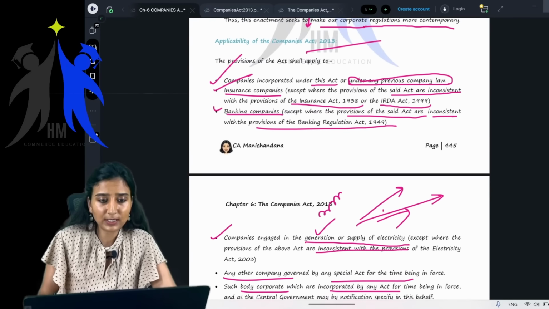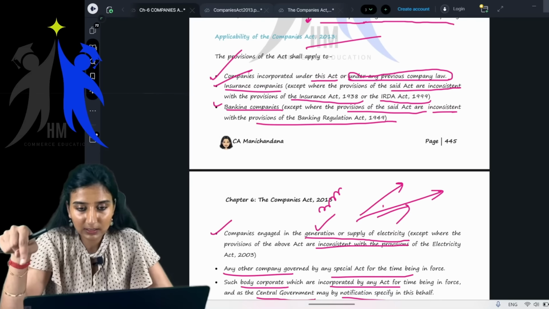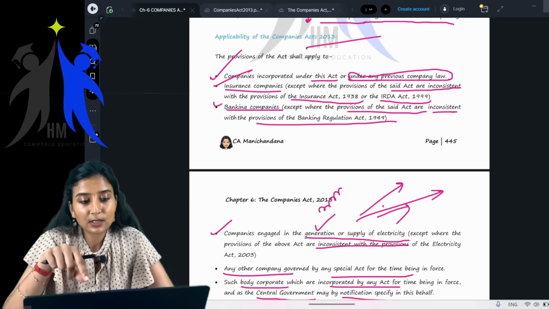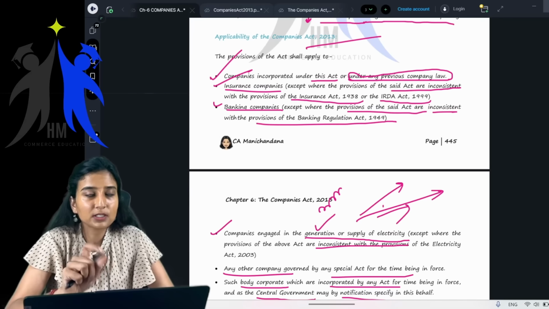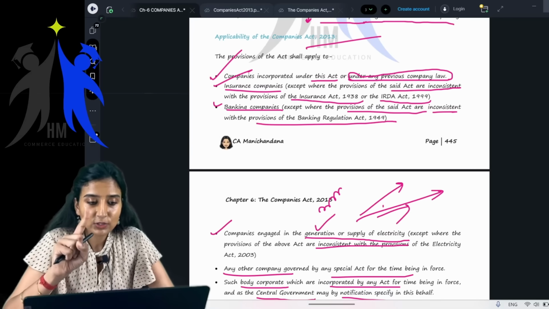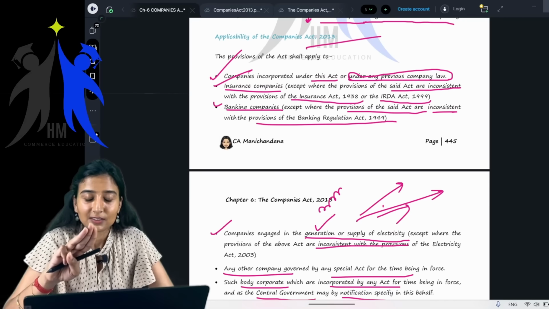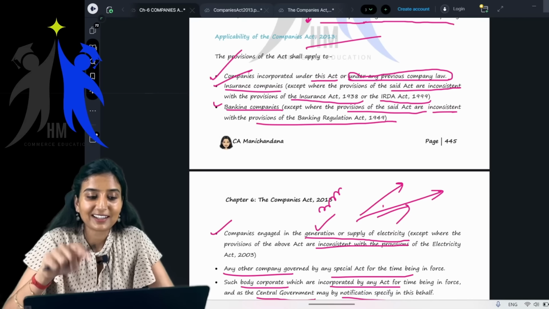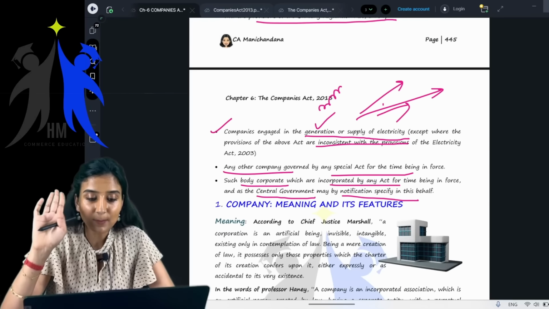Applicability of Companies Act 2013. Companies incorporated under this act or any other previous company law, then insurance companies, except for the inconsistent provisions, where their specific acts will apply. Insurance companies, banking companies, and companies involved in generation and supply of electricity.